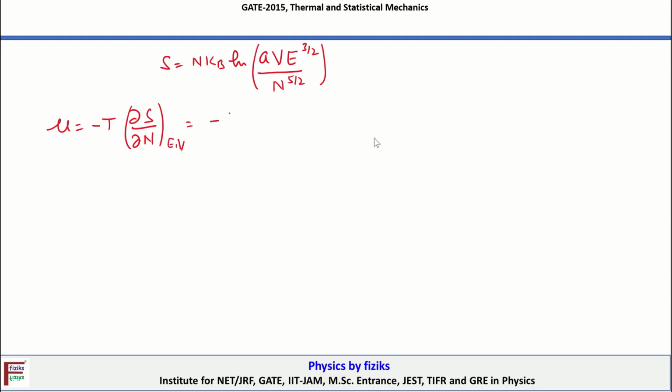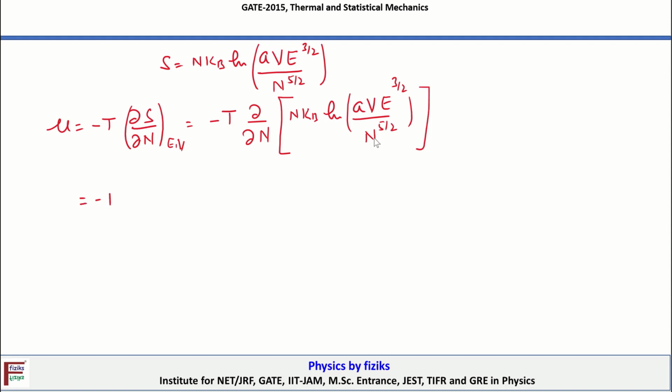So that is equal to minus T outside, and then in curly brackets the derivative of n kB ln of AV e power 3 by 2 upon n power 5 by 2. We have to evaluate this differential and that will give us the final answer.